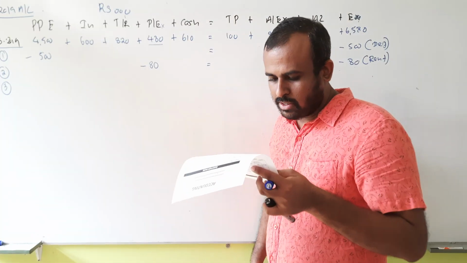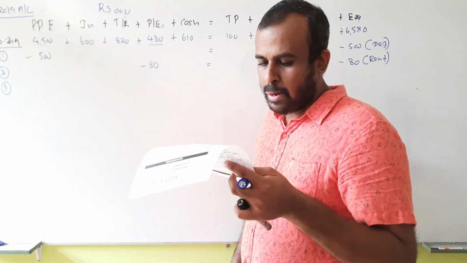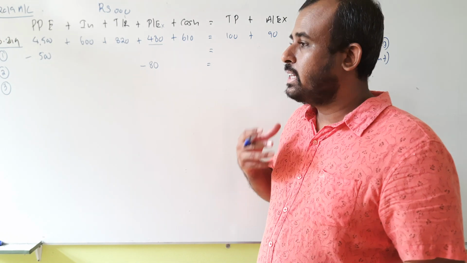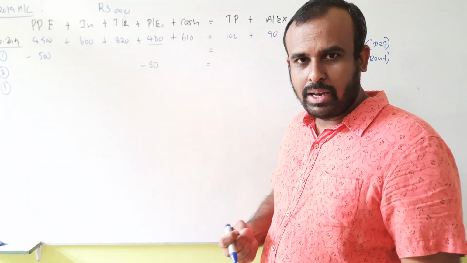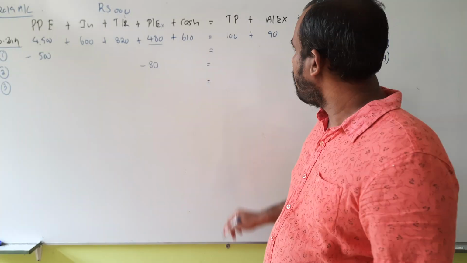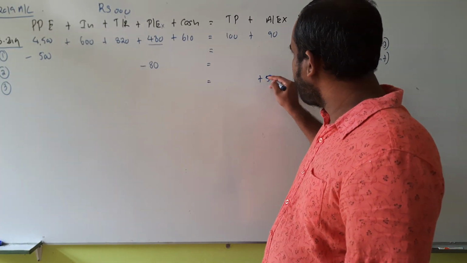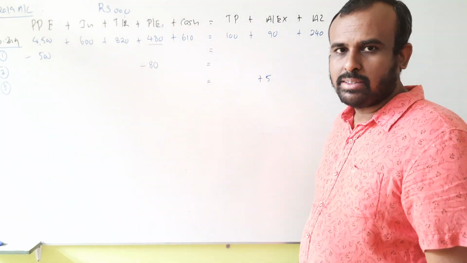Electricity bill of 5,000 for the month of March 2019 has been neither paid nor accounted. Electricity bill 5,000 has been neither paid nor accounted, which means what? Accrued electricity bill. So the accrued electricity bill, how are you supposed to record? Accrued expense is 5,000. It's a liability, it increases accrued expense.